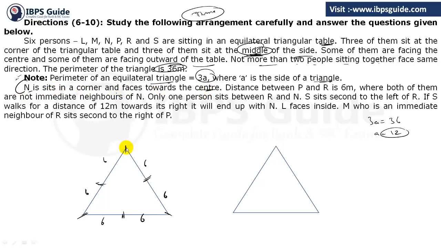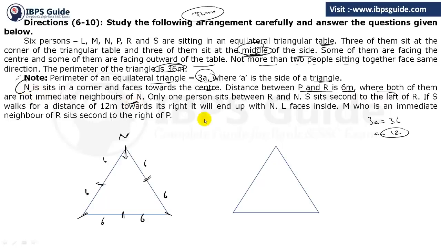Now the first information: N sits at a corner and faces towards the center. So N is at the corner and faces towards the center. Just keep this point, N is here. Because the corners are all empty, you can put the first person anywhere you want, and it is facing towards the center. Clear?